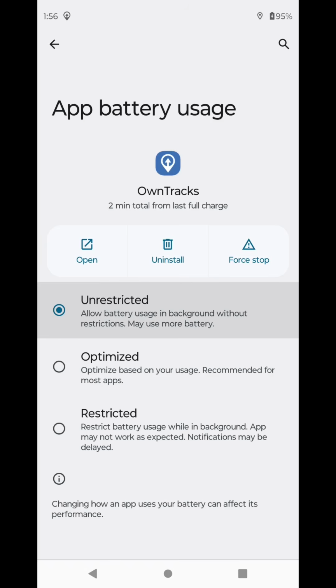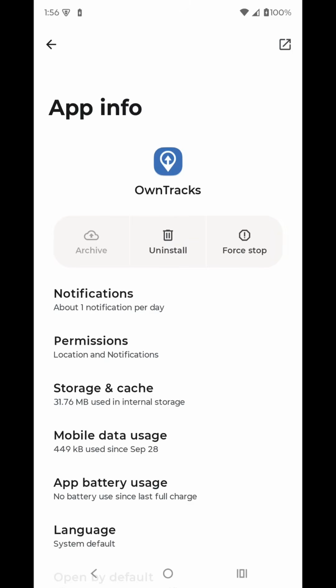Now, I just got a brand new phone, newer model of the same phone, Motorola G Stylus 2025. If I switch over to that, this is running Android 15, and I was having issues where OwnTracks wasn't updating my location, and Notify wasn't giving me little notifications when stuff happens until I unlock the phone, or KDE Connect wasn't sending messages to my desktop when the phone was locked for a while.